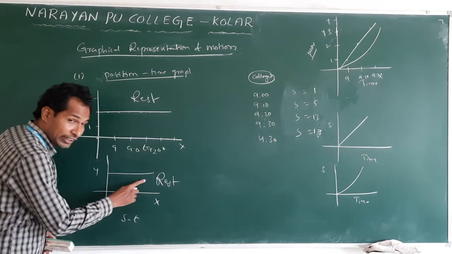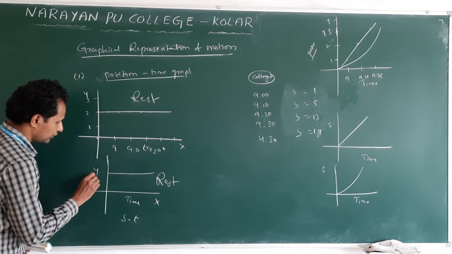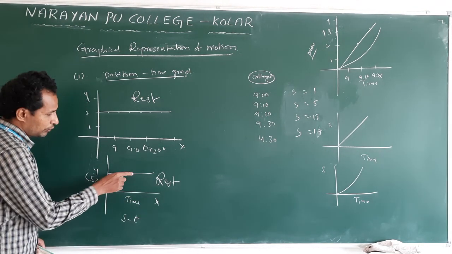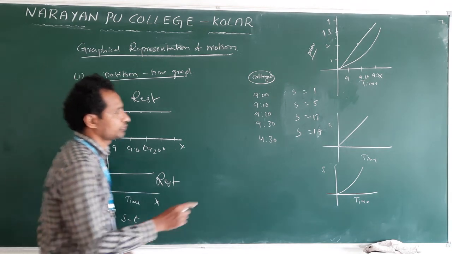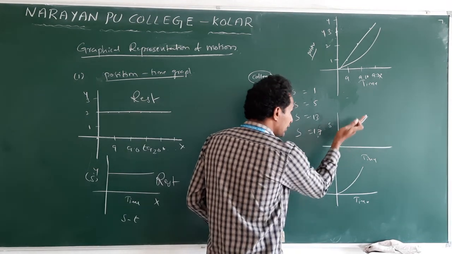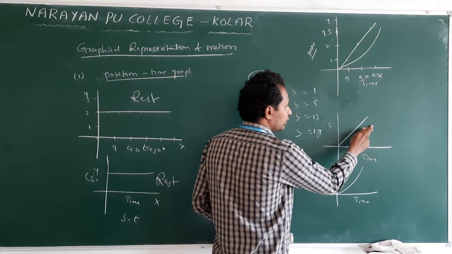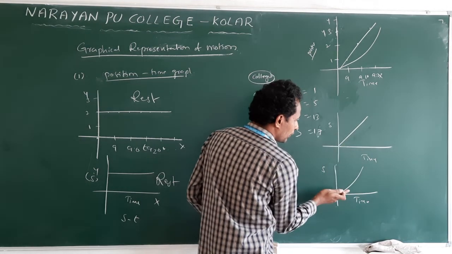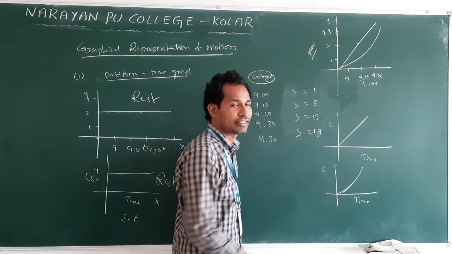So first it is at rest. If you see this kind of graph, this is time and this is position. A line parallel to the time axis means rest. If it is a straight line inclined with the time axis, it is moving with uniform motion, constant velocity. If it is curved, non-uniform motion, accelerated.